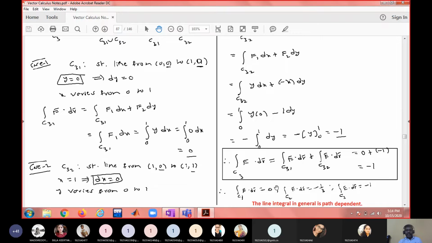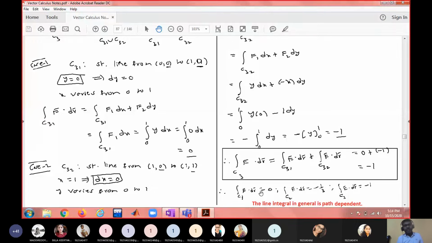That means this line integral is changing when you are changing the path. So this gives an idea that this line integration is in general path dependent. When you are changing the path, the line integration is also changing. So not just the initial and endpoints matter. The path joining the initial and endpoints is also important. When you change the path, the value of the line integral may also change. Therefore, we can conclude that the line integral is path dependent in general.